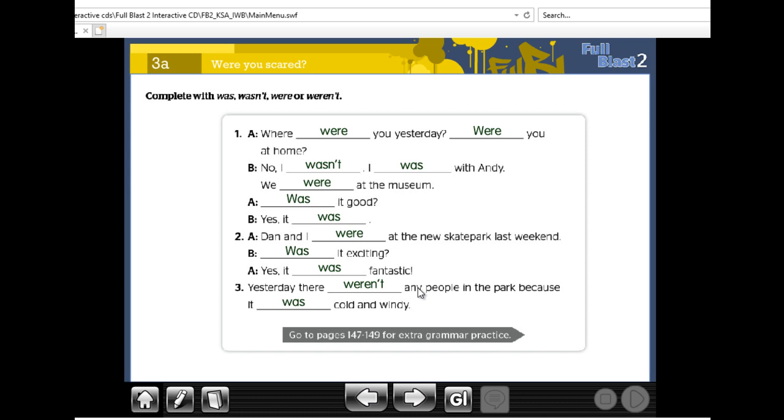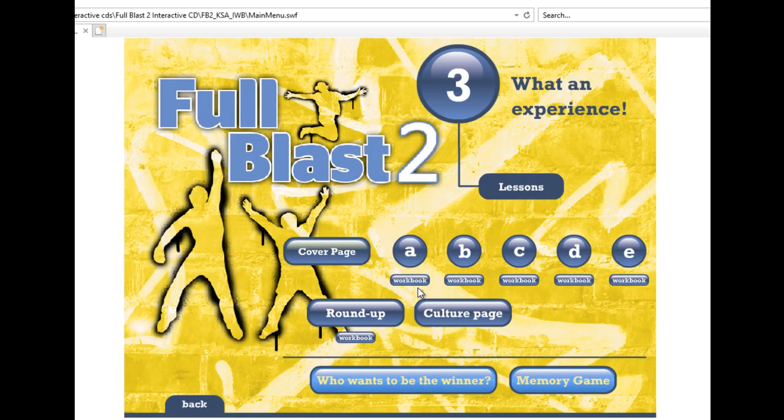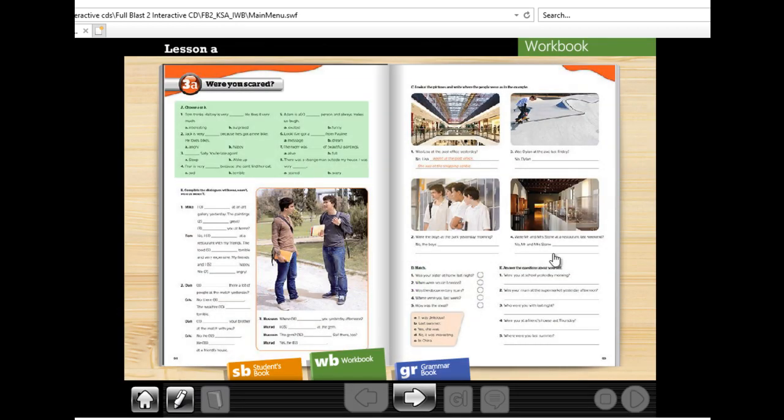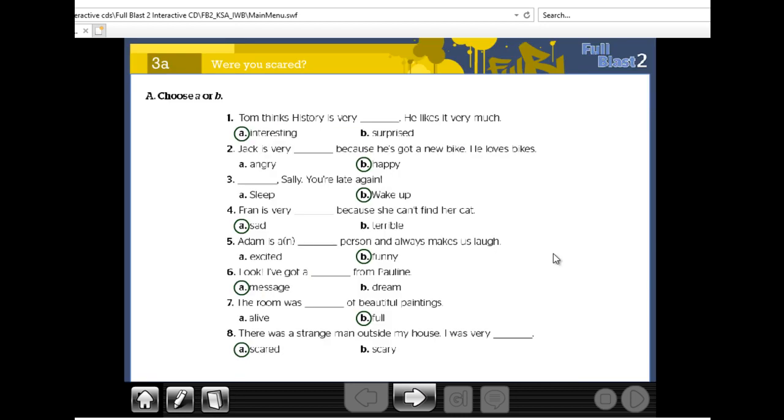Thanks for answering. And now let's answer the activities in the workbook. Open your workbook to page 98. Let's show the homework of last class. Make sure your answers are right.